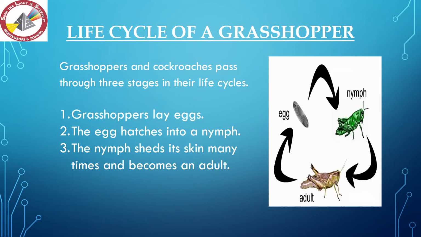Okay students, now we will discuss life cycles of some insects one by one. Grasshoppers and cockroaches pass through 3 stages of their life cycle. Grasshoppers lay eggs. The egg hatches into a nymph. The nymph sheds its skin many times and becomes an adult.